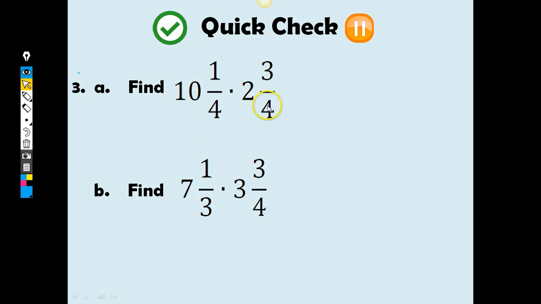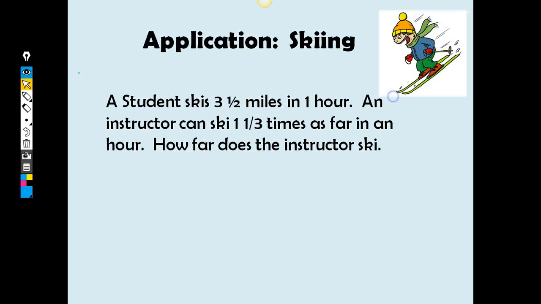If you're really struggling with changing to improper fractions, come see me. I have a couple other ideas of ways that you can do this, kind of using the distributive property, which some of you already like. So come see me about that. But for now, I want you to try to turn them improper and then do top times top, bottom times bottom. You can go ahead and hit pause, and then when you're finished, you can hit play and join me on the next slide.